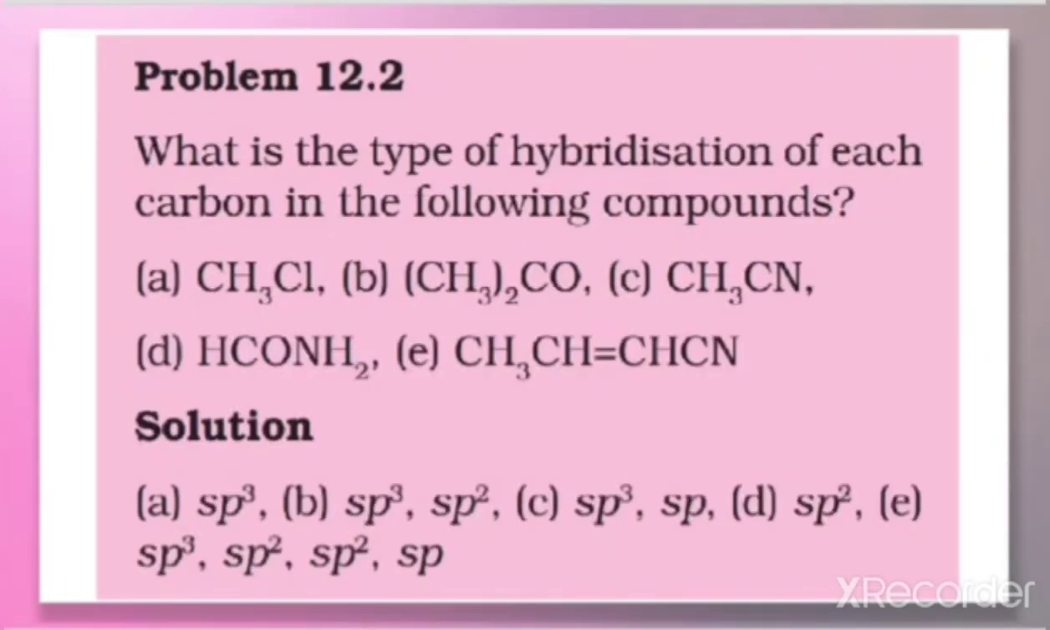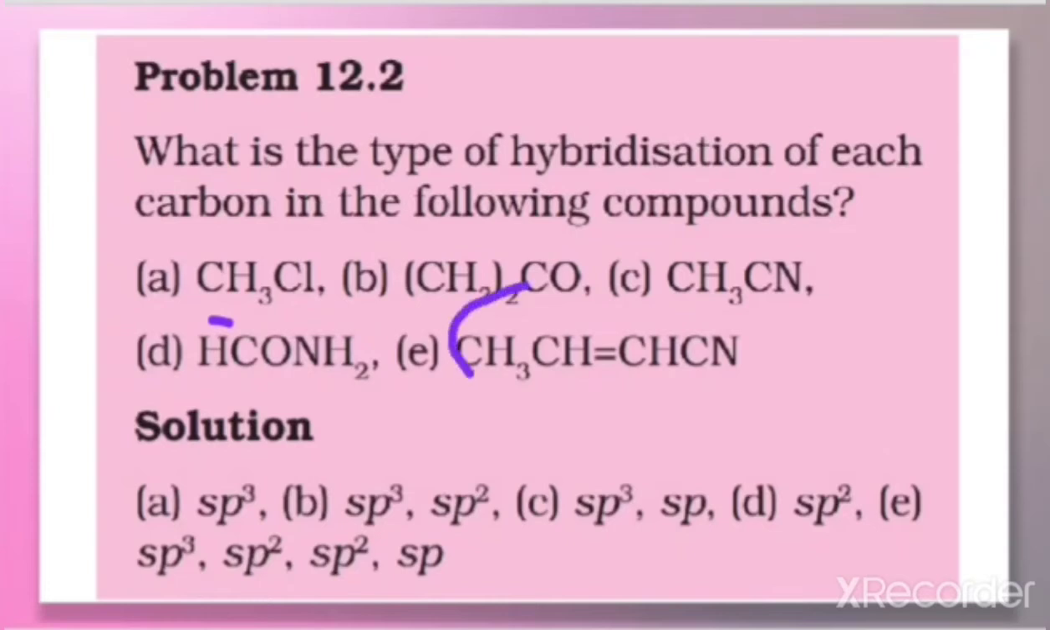This problem is: what is the type of hybridization of each carbon in the following compounds? So we need to find out the hybridization of the carbon. So first of all you have to expand these. How do we expand this one? First one, it is very simple, CH3Cl.